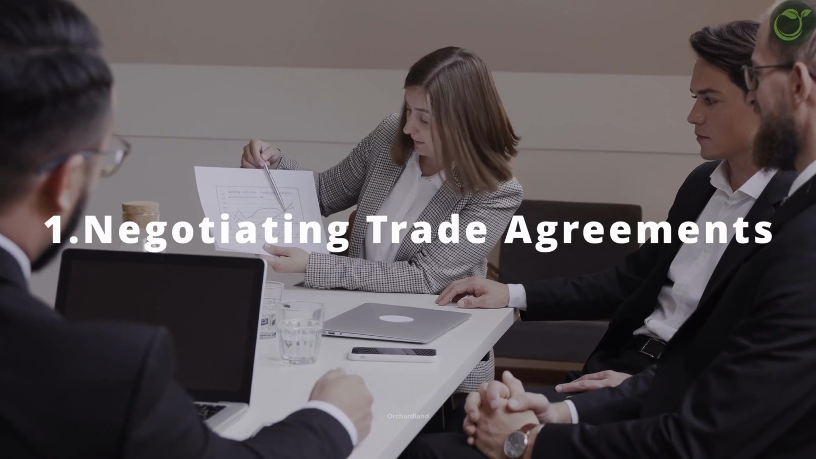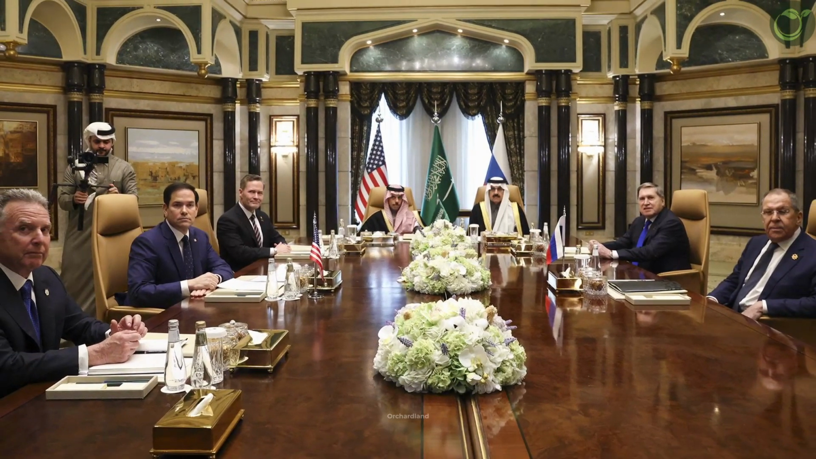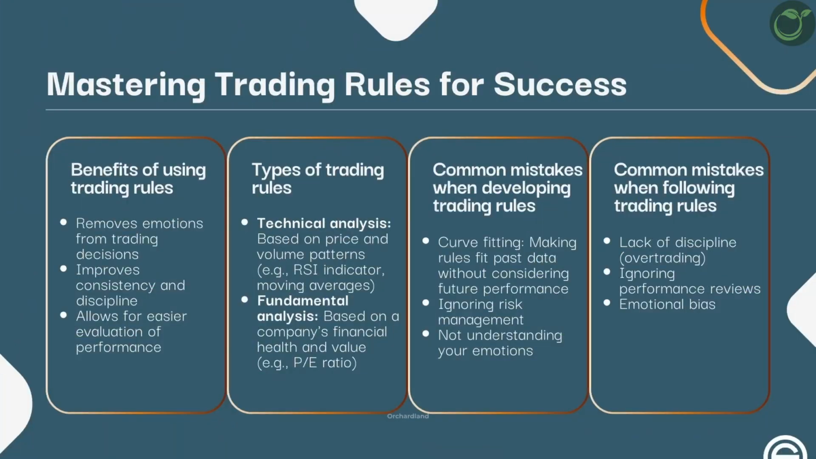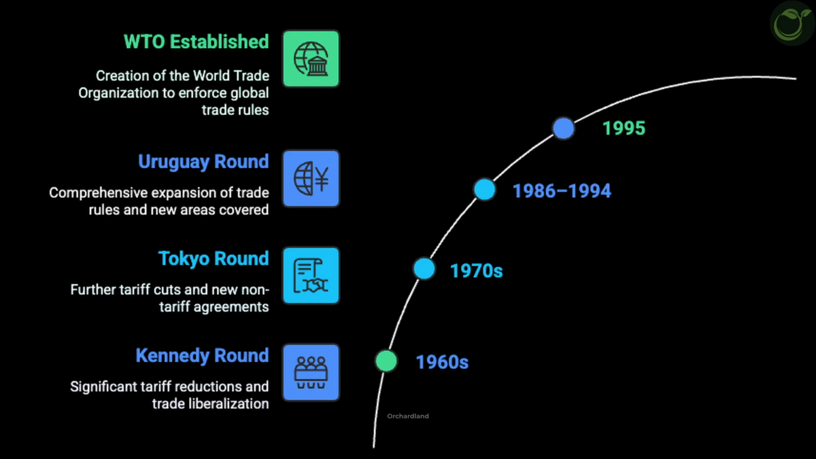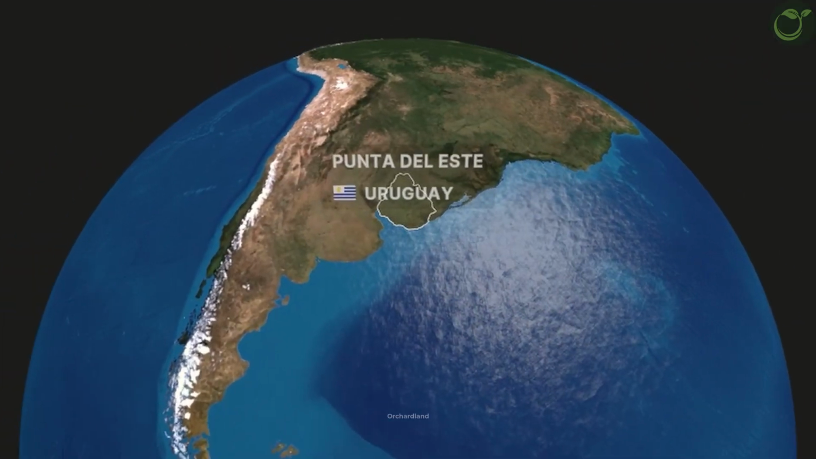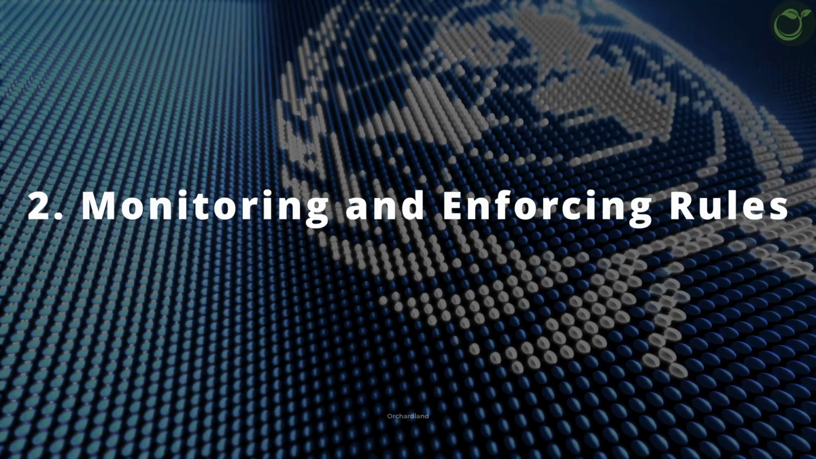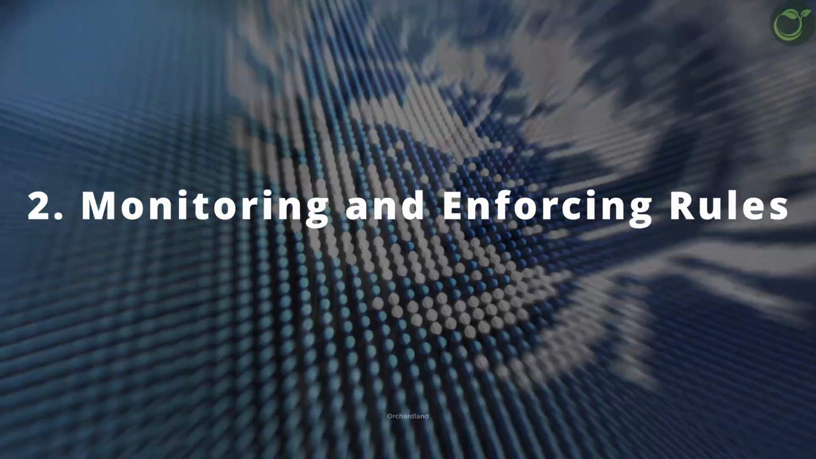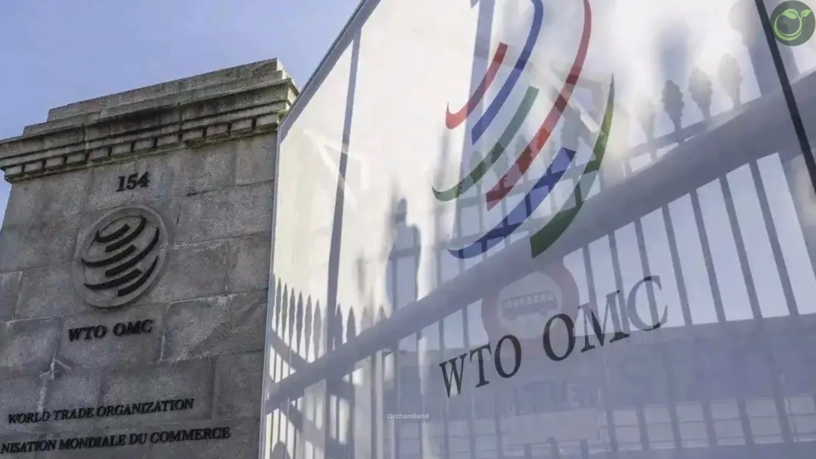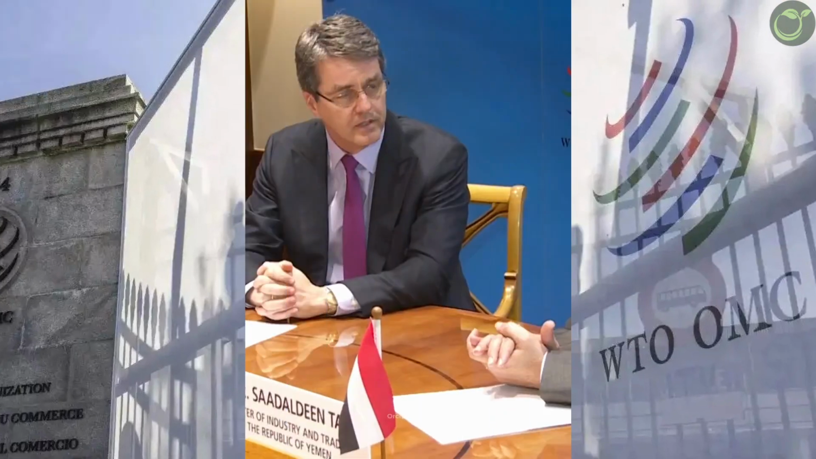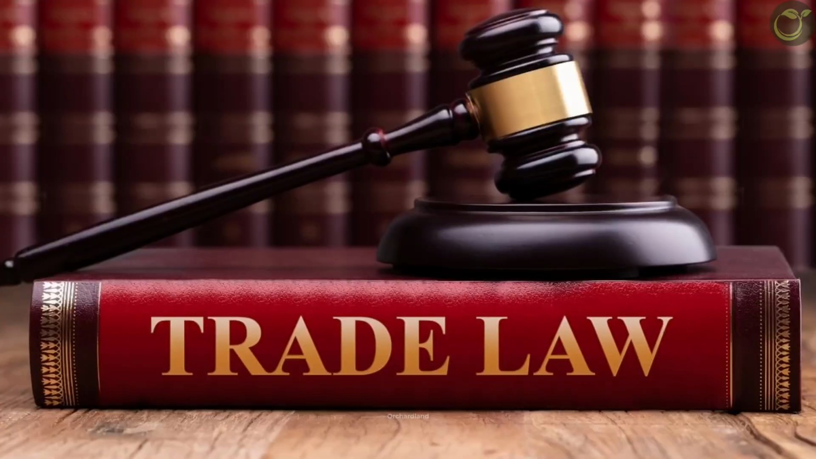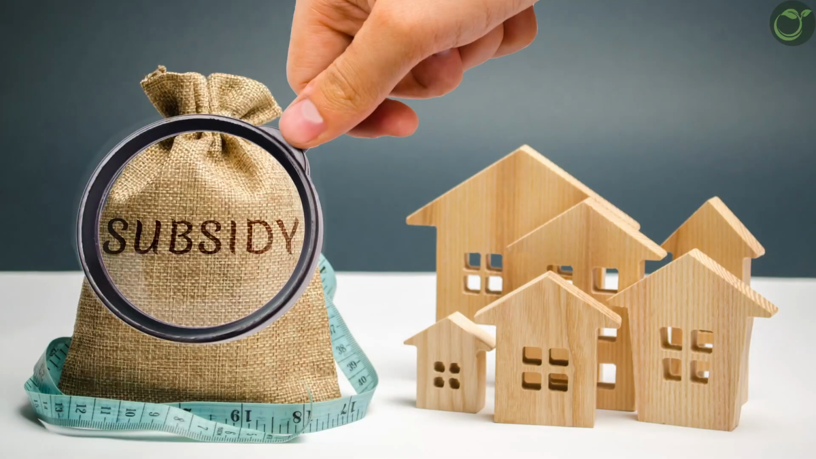1. Negotiating trade agreements. Countries negotiate deals to reduce tariffs, open up markets, and simplify trade rules. These deals are called trade rounds, like the famous Uruguay round that led to the WTO's creation. 2. Monitoring and enforcing rules. The WTO keeps tabs on whether countries follow the agreed rules. Every member must report changes to trade laws, tariffs, and subsidies.